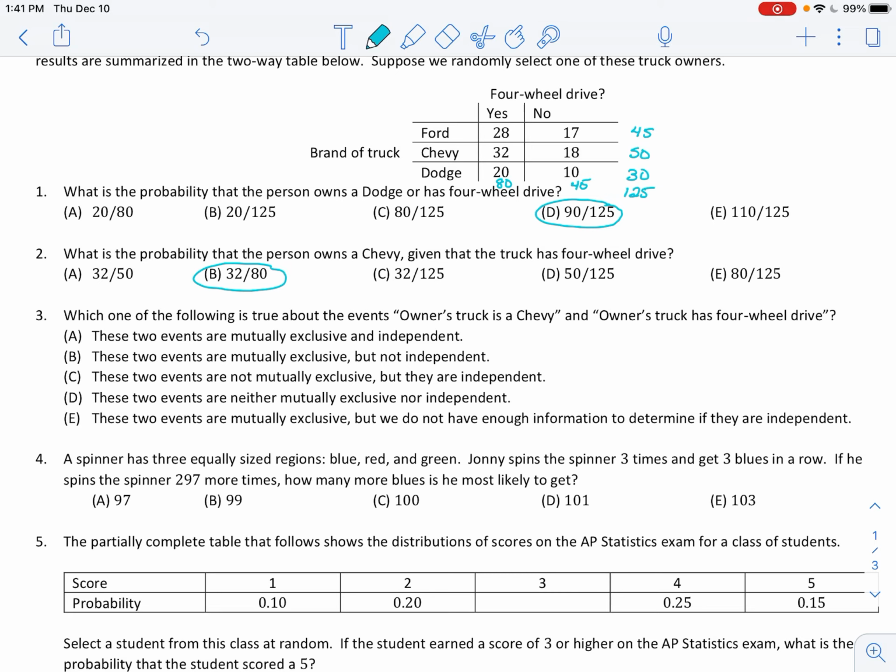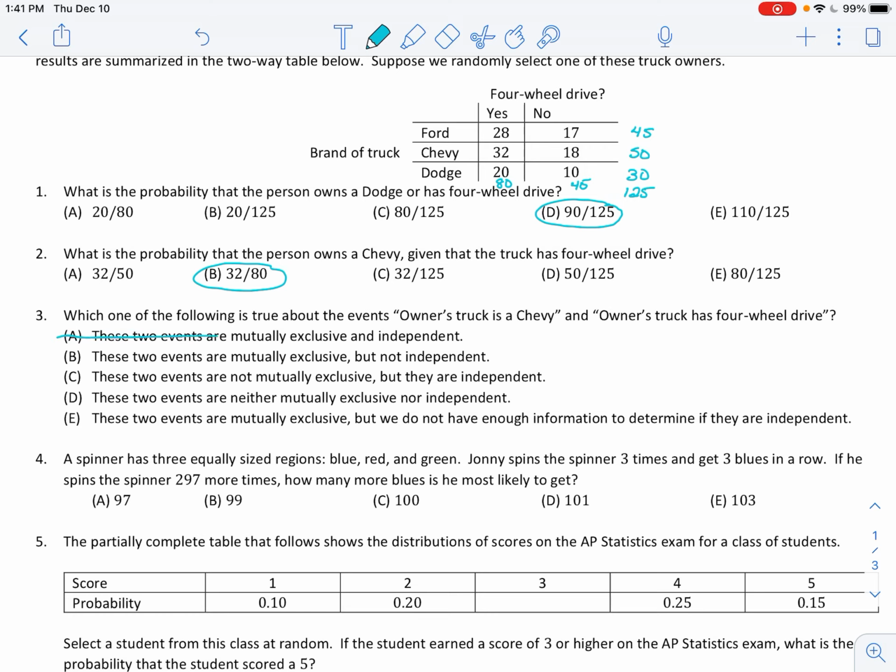This problem is asking about whether or not Chevy and four-wheel drive are mutually exclusive. Now I see all my Chevy drivers here. I see all the four-wheel drivers here. There are some people in both groups. Basically, a four-wheel drive Chevy exists in this sample. So they are not mutually exclusive.